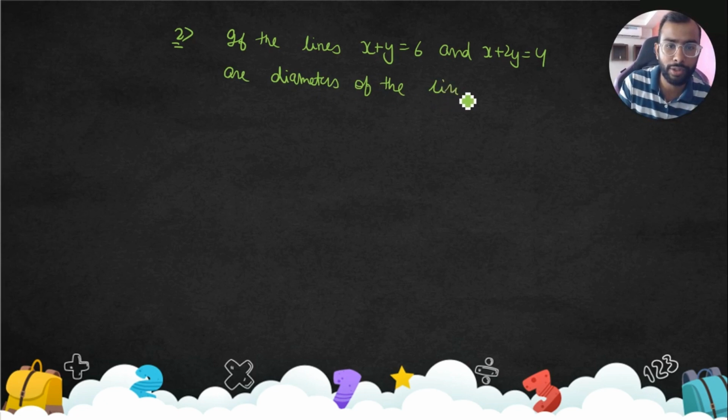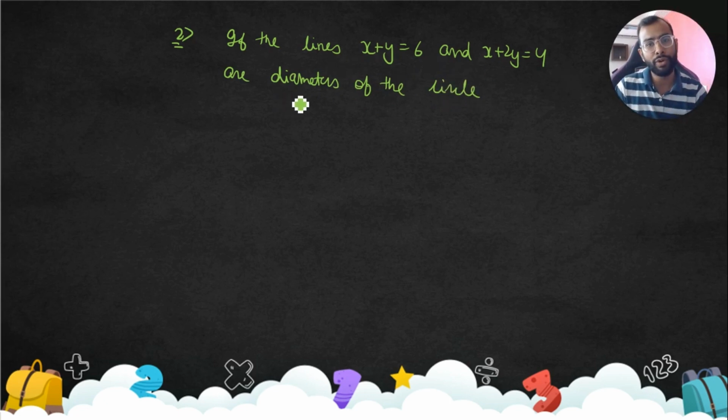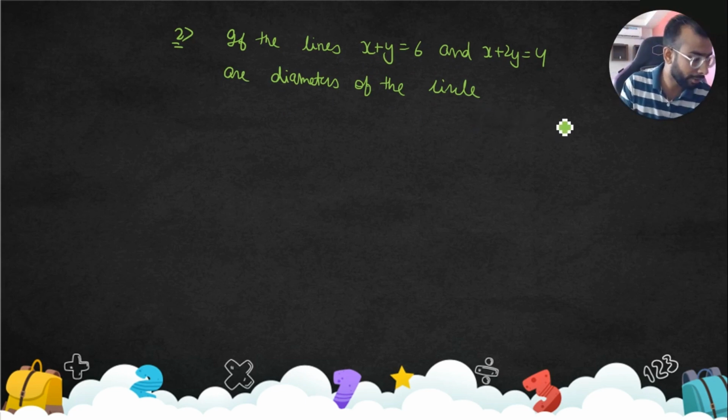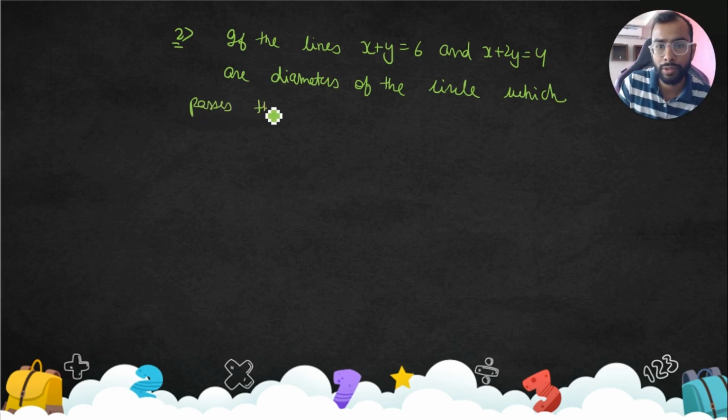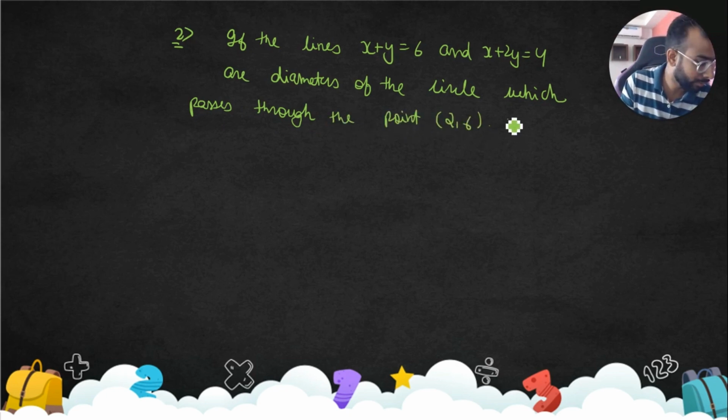Let me first write the question. If the lines x plus y equal to 6 and x plus 2y equal to 4 are diameters of a circle which passes through the point 2 comma 6, find its equation.